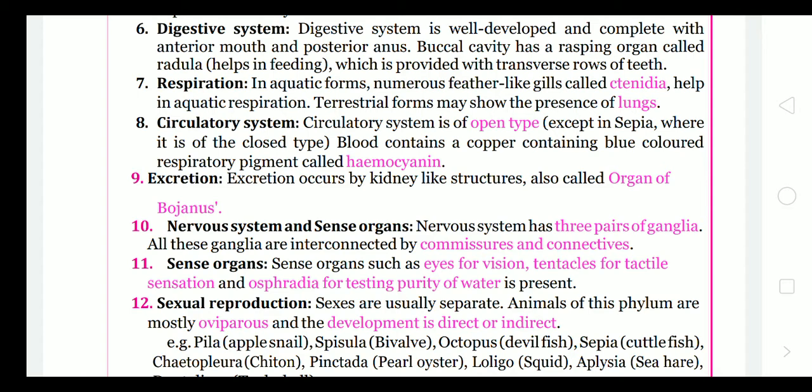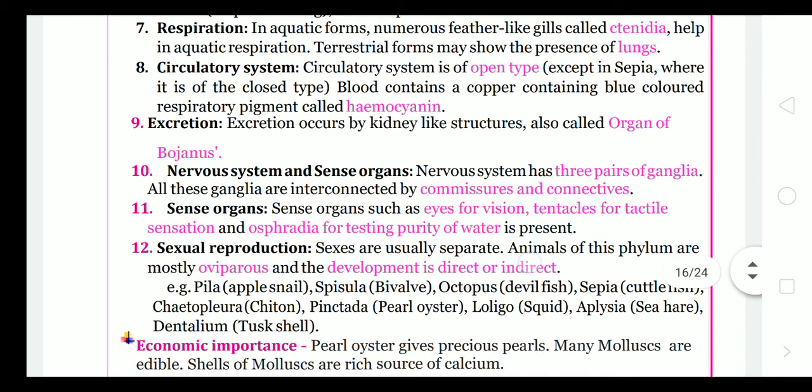Respiration. In aquatic forms, numerous feather-like gills called ctenidia help in aquatic respiration. However, the terrestrial forms may show the presence of lungs. Circulatory system is open type except in Sepia where it is closed type, and blood contains a copper-containing blue colored respiratory pigment called hemocyanin. In our body, hemoglobin is a globular protein which contains iron. In their bodies, especially in mollusks, hemocyanin is the protein which contains copper.